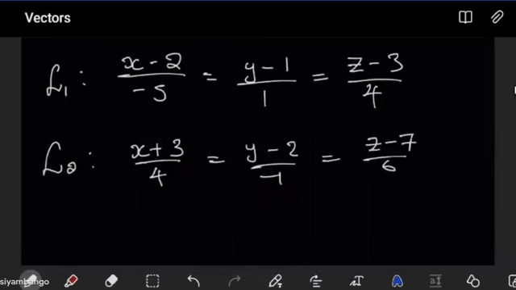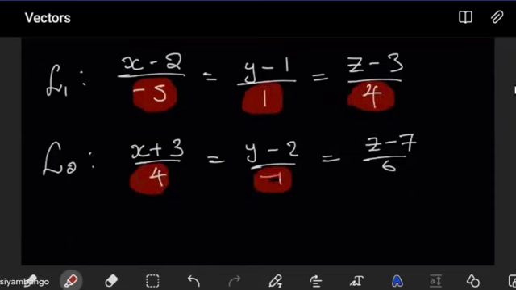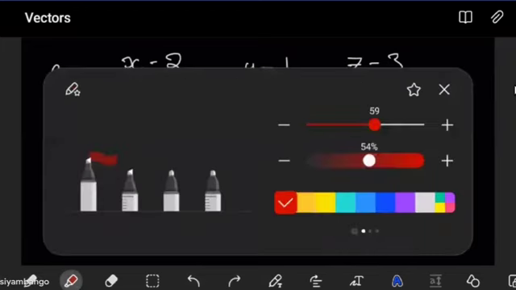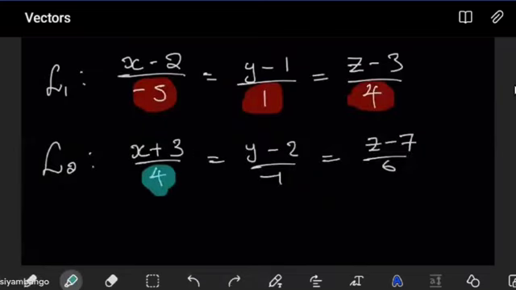Yes. And how did you conclude that these two lines are not parallel? The direction vectors in the denominator are different. Yes, the direction vectors. And as we saw earlier, the direction vectors for symmetric equations come from the denominator. The red are for line 1, and for line 2, the direction vectors are given by this. So clearly they are different. This implies that the two lines are not parallel.